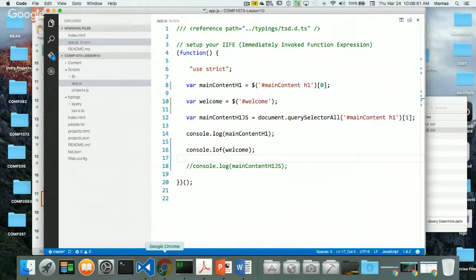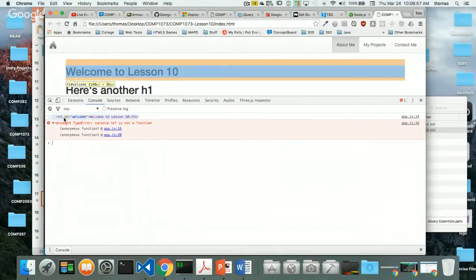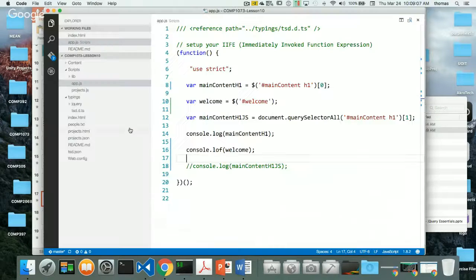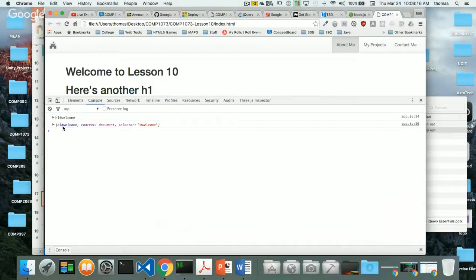So go back to the page, refresh, and oh man, what's going on? How come I get this uncaught exception? Here's my h1 element I'm getting back, app.js, and then I get this uncaught type error, console.log is not a function. Oh man, I called it console.lof arg. Let's try this again. What happened? Refresh. Yay. So this is what I get back with my h1.